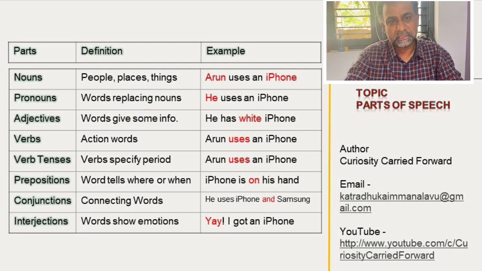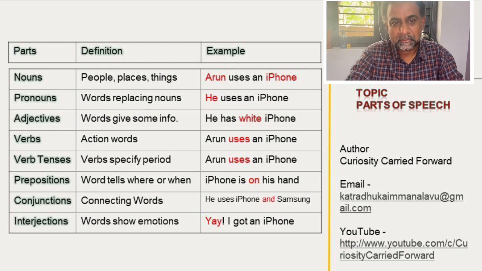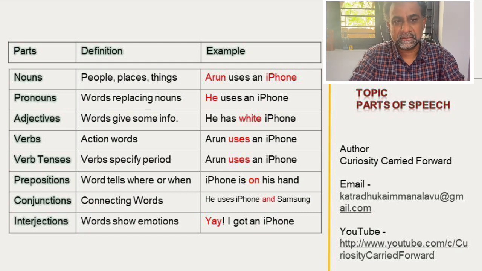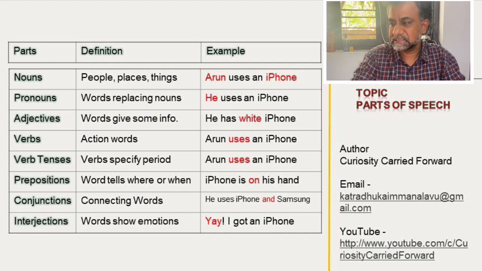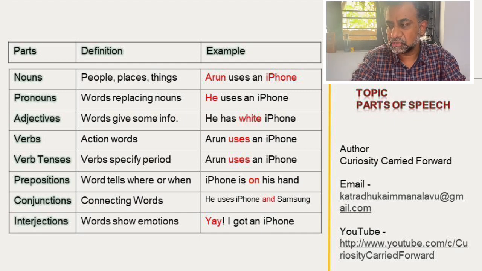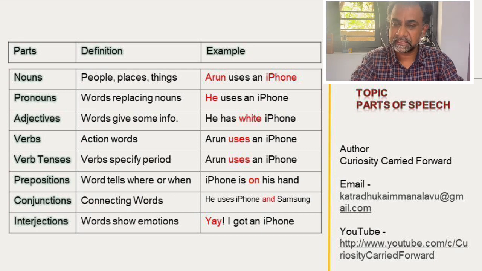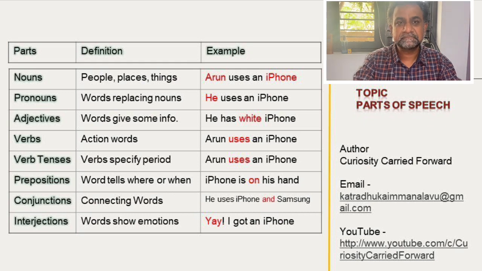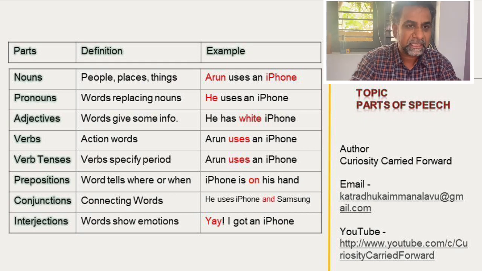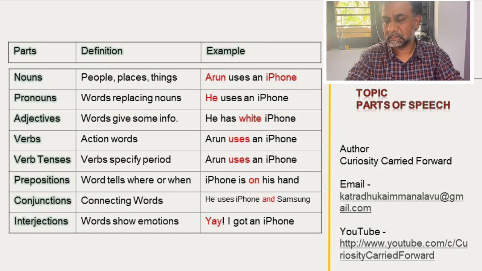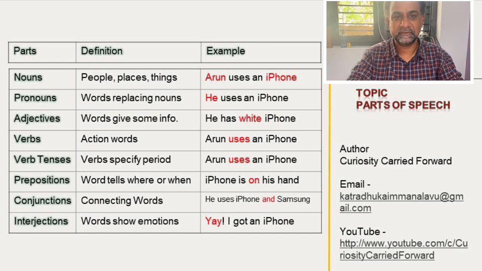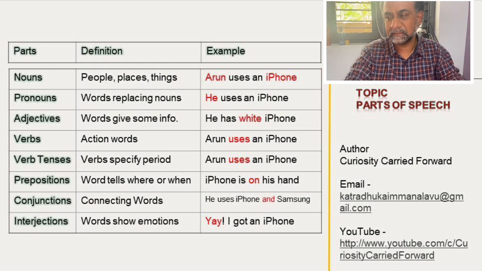That verb or the sentence is talking about some time. The timing is mentioned there. So in this example, I am saying Arun uses an iPhone. If I say Arun used an iPhone, what is the tense there? Past tense. That is already happened. Now here uses is a simple present tense. This we will see in the later classes. What is happening now? Arun uses an iPhone. That uses is a simple present tense. So that is highlighted here. That is a verb tense.